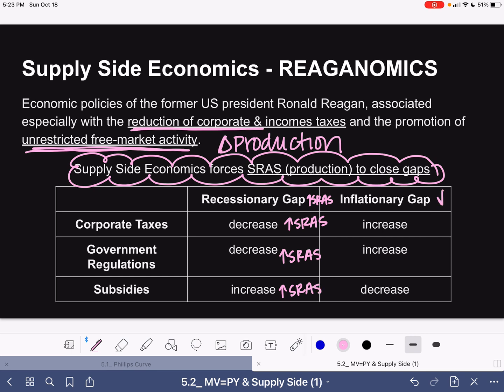In an inflationary gap, we want to decrease short-run aggregate supply to close that gap. So we need to increase our corporate taxes, which will then decrease production. We need to increase government regulations, which will then decrease production. And we need to decrease subsidies, so we need to stop handing out assistance to industries, which will then decrease production. And that is supply side economics.